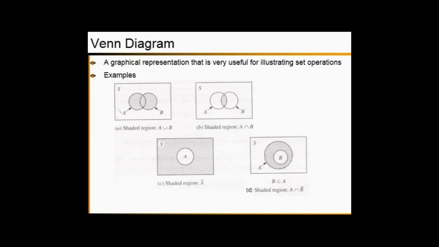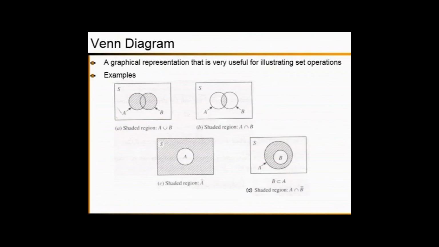Now let's focus on the shaded regions of the Venn diagrams. Let's consider part A. Look at the shaded region of part A. In the shaded region, you can identify the elements that belong to A only, elements that belong to B only, as well as elements common to A and B. So, can you notice what that shaded region is?